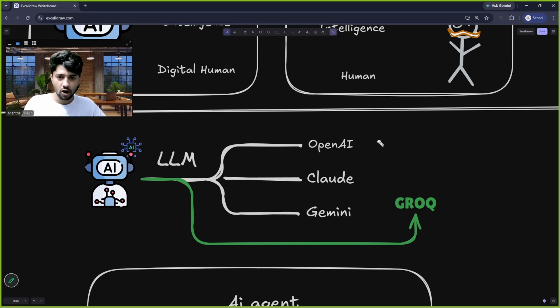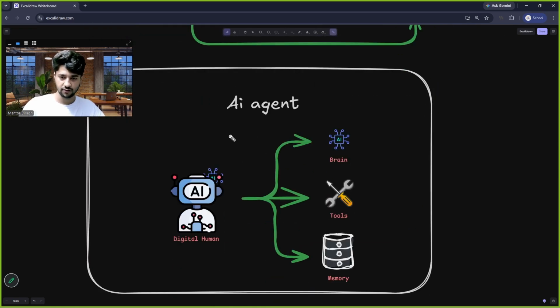Some examples of large language models are OpenAI, your famous ChatGPT, Claude made by Anthropic, and Gemini made by Google. This Grok we will talk about later, but these are the latest global market leaders whose large language models we are using every day in our day-to-day lives. I am pretty sure that everyone has used one of these once in their lifetime. All right, now let us talk more about this interesting stuff.